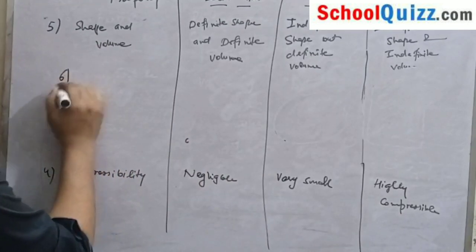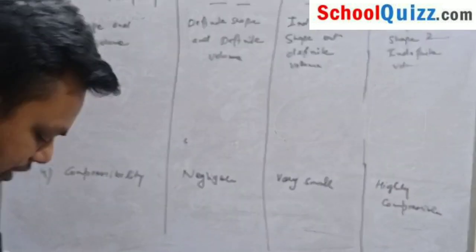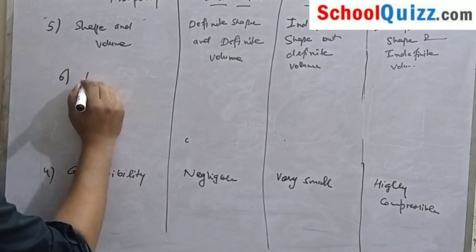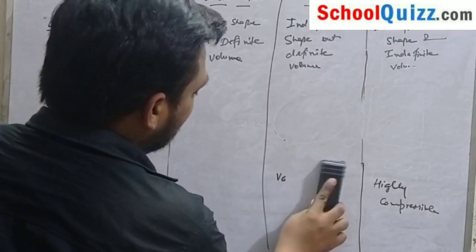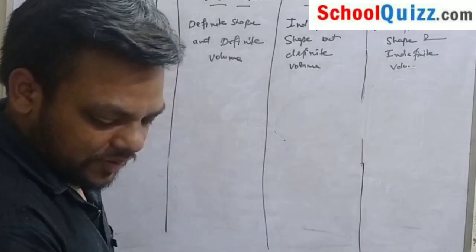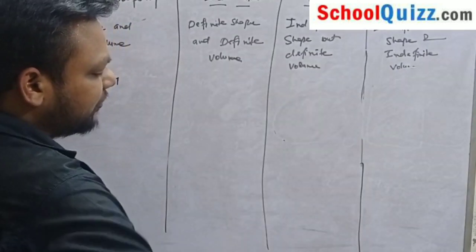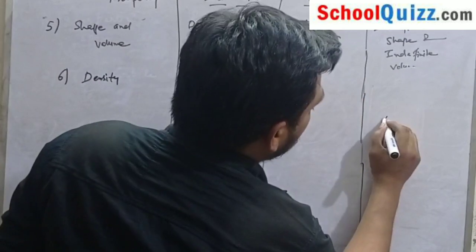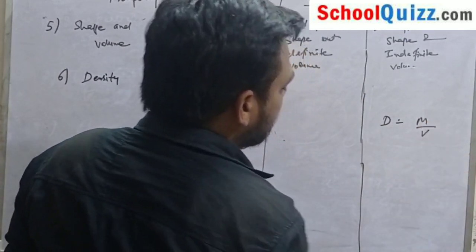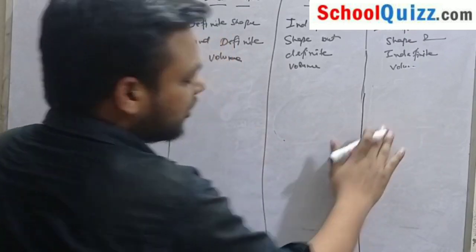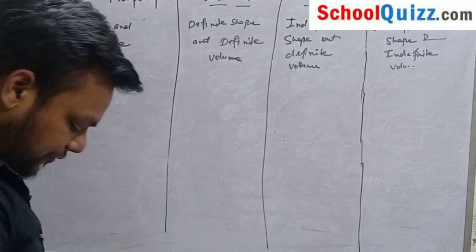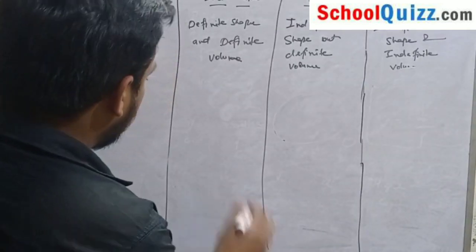The sixth one is density. As in lower classes, you know what density is. Density is mass by volume. We already know that solids have maximum density. They have high density.